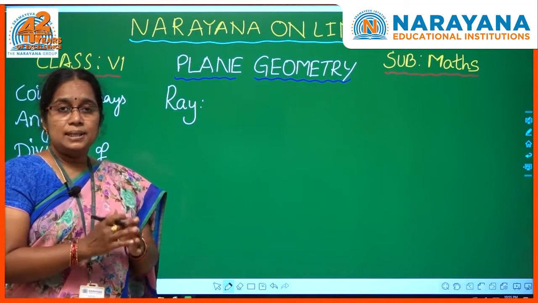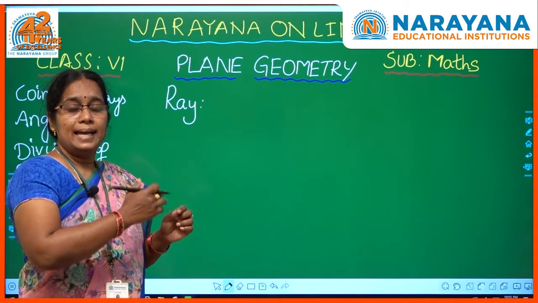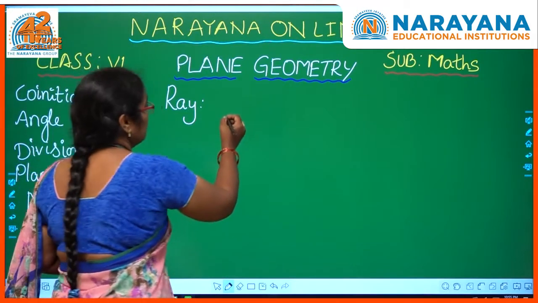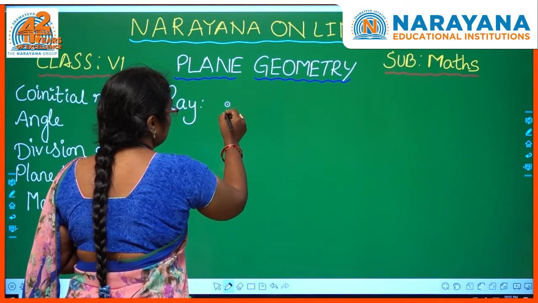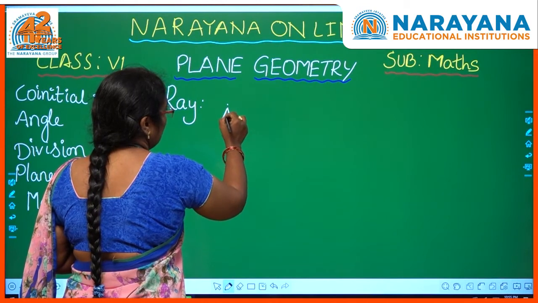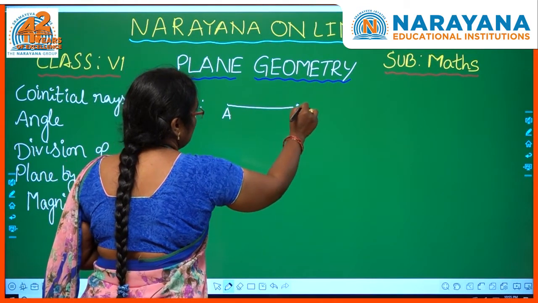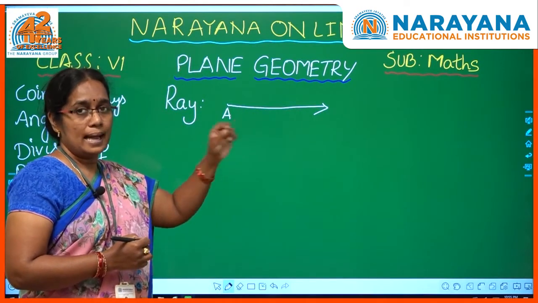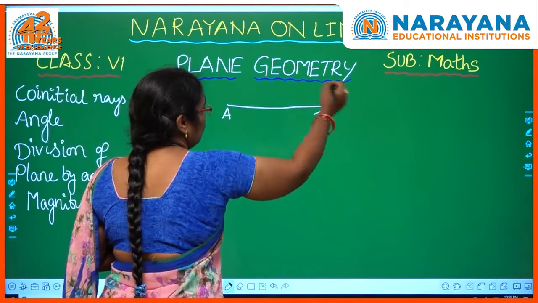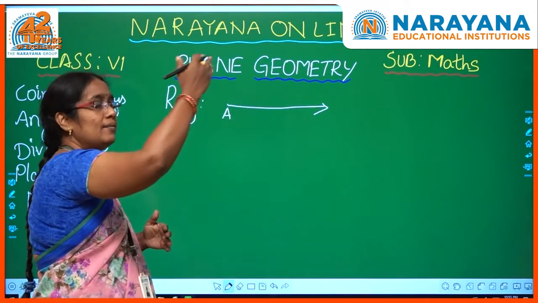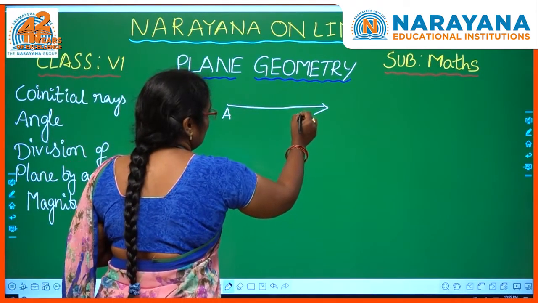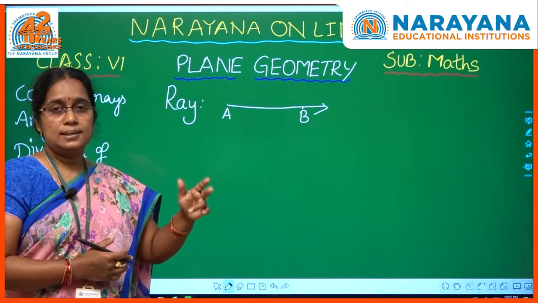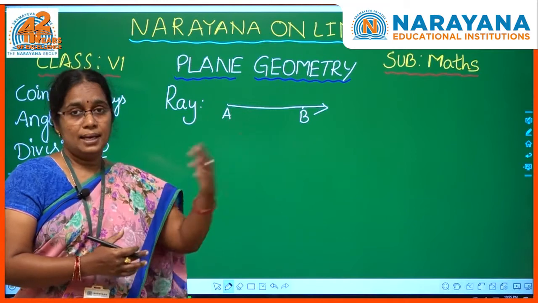A ray starts with one point and extends indefinitely in the other direction. That is called a ray. For example, a ray has started at point A and it is extending like this. It can be denoted by drawing an arrow mark. See, it is moving like that, extending indefinitely on the other side. So here we can name the ray with two letters. AB is a ray.